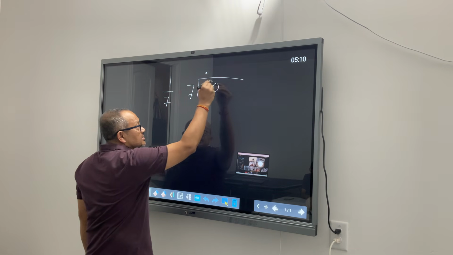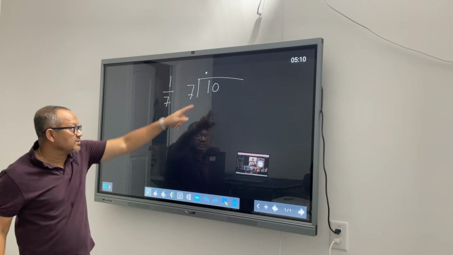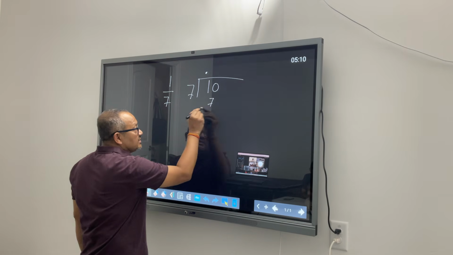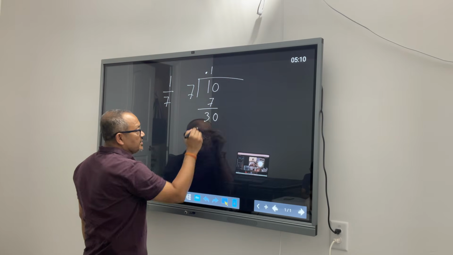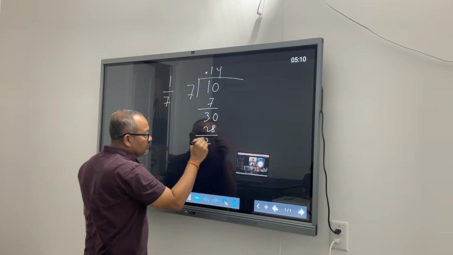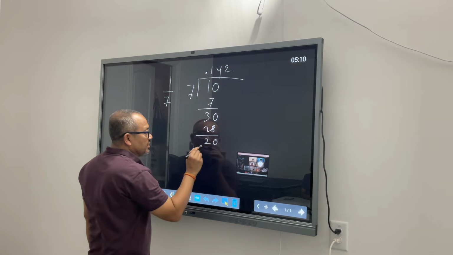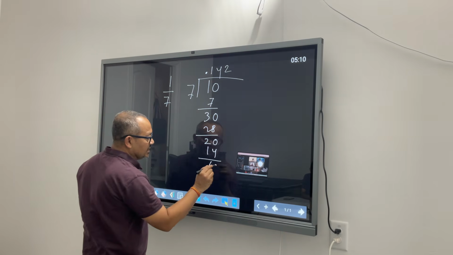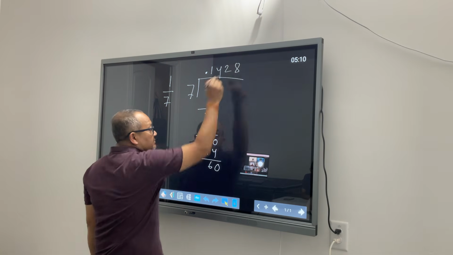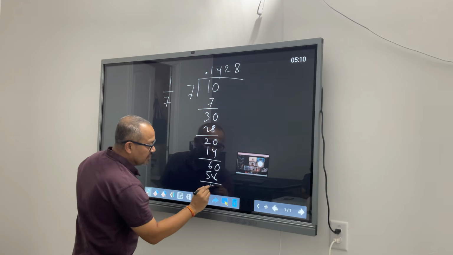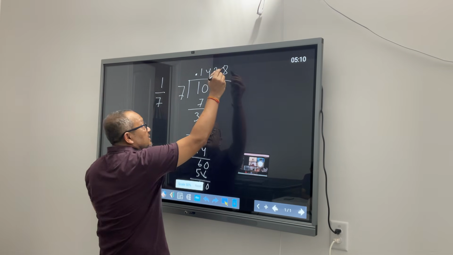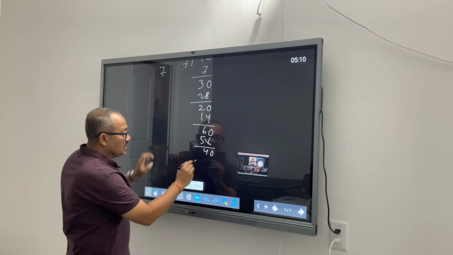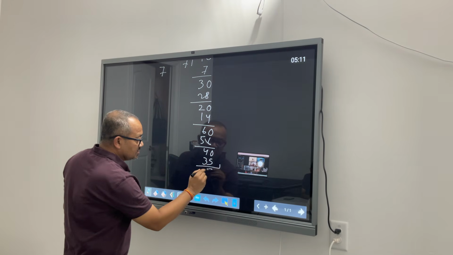As soon as chicken comes, it lays one egg. Now 1 became 10. 7 1s are 7, 3 remaining. Chicken lays one more egg. 7 4s are 28. 2 remaining. Chicken laid one more egg. 7 2s are 14. 6 remaining. Chicken laid one more egg. 7 8s are 56. 4 remaining. Chicken did not get tired. One more egg. 7 5s are 35. And this journey continues.